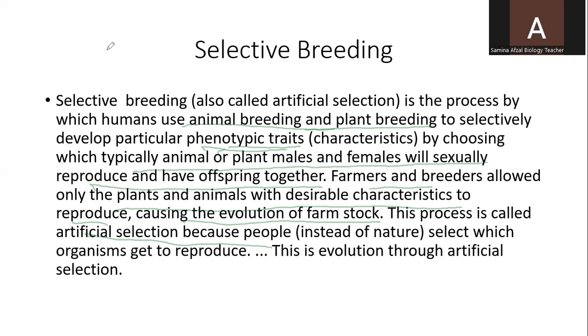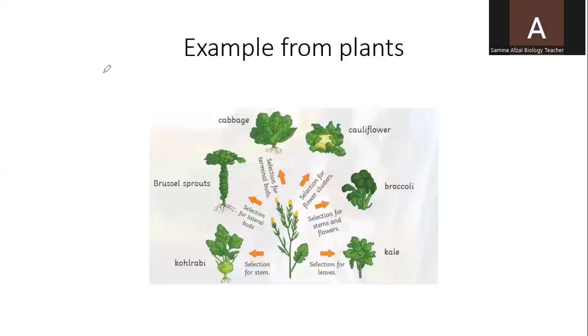Nature will not select in this case, so the organisms will be selected by human beings, and those organisms will be selected that have beneficial characteristics. This is evolution through artificial selection. And here I would like to give some examples of the plants which can be obtained by artificial selection.